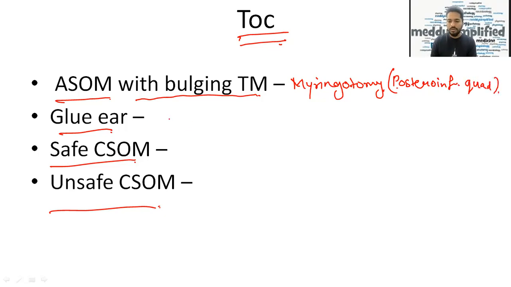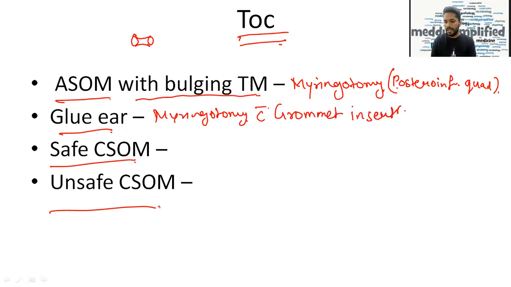Okay. Now glue ear. In glue ear also we do myringotomy, but there is a device called a grommet, something like this. We insert it in the tympanic membrane. So myringotomy with grommet insertion. And if the question is asked where we most commonly insert the grommet, then the answer is anterior inferior quadrant.